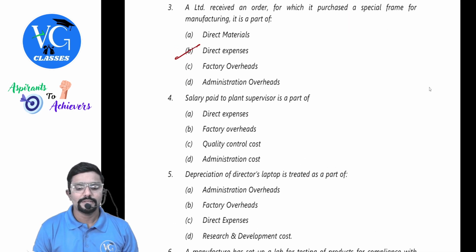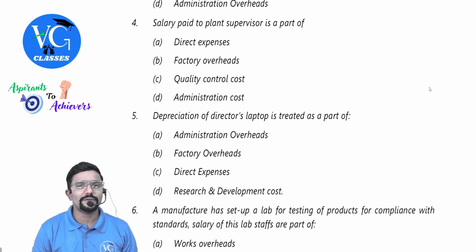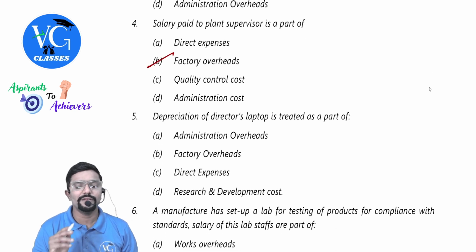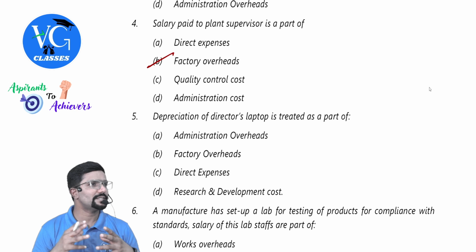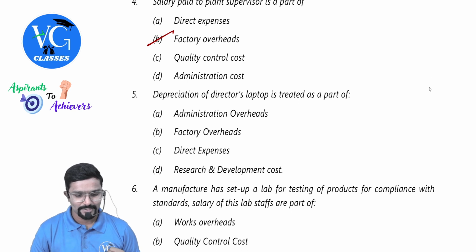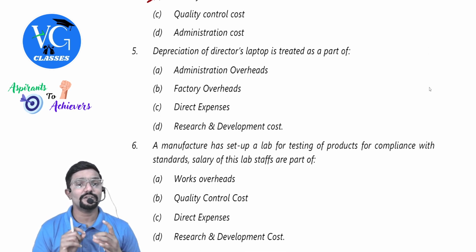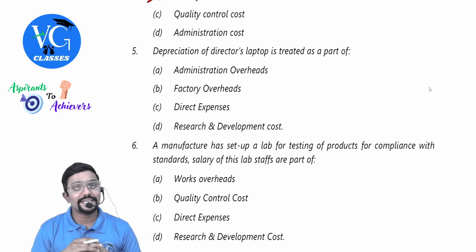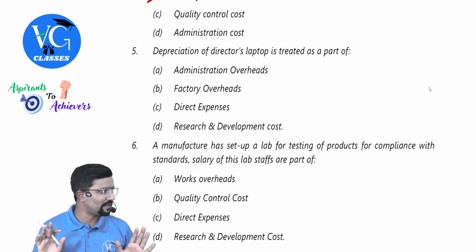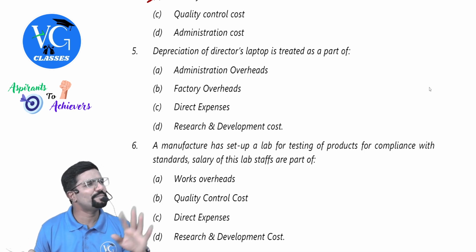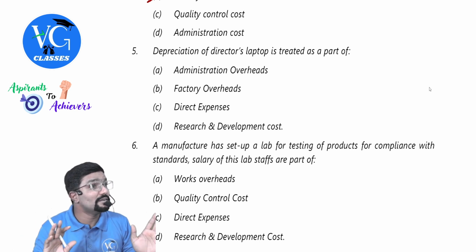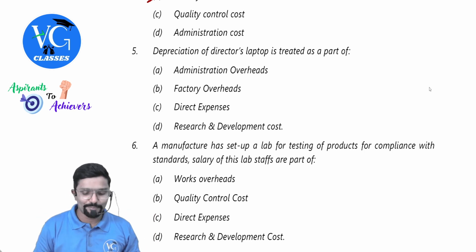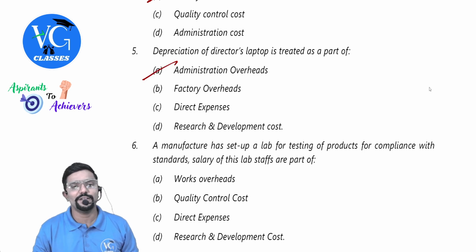Next, salary paid to plant supervisor is a part of factory overhead. Where will be the plant? Plant is nothing but manufacturing plant, which is nothing but factory. Chetan Kumar, paying attention? Fifth one, depreciation of director's laptop is treated as part of, assuming director's laptop is used for business, a part of what? Anything you pay to director, administrative. Depreciation on director's laptop is also a part of administrative overheads.